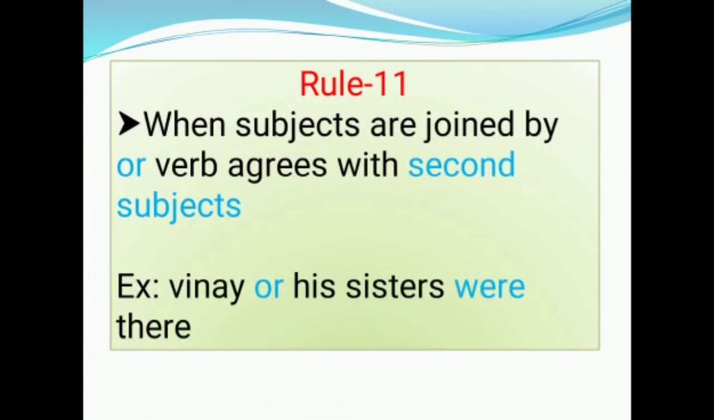Rule number 11. When subjects are joined by or, verb agrees with second subject. Example, Vinay or his sisters were there. In this sentence, the two subjects are Vinay and his sisters. These two are joined by or. So, we have taken helping verb according to the second subject. The second subject is his sisters. In this sentence, the helping verb is were.